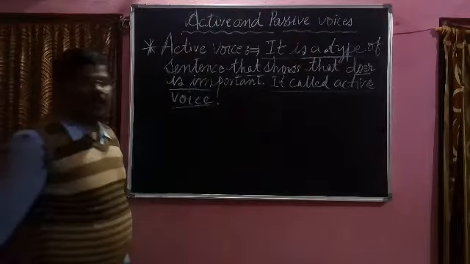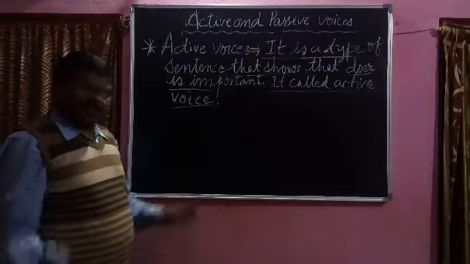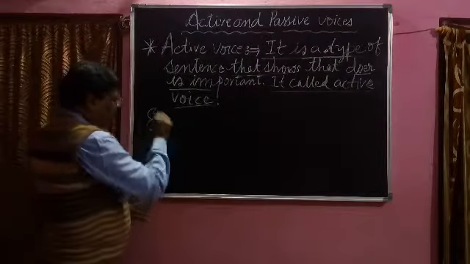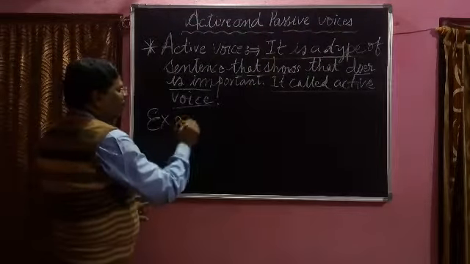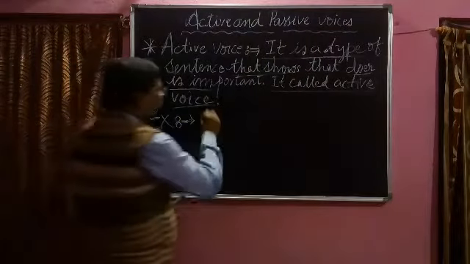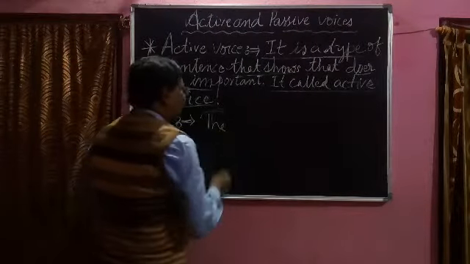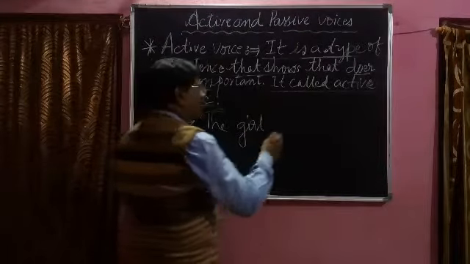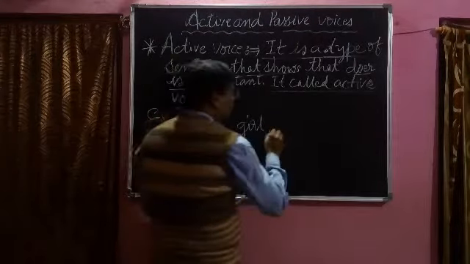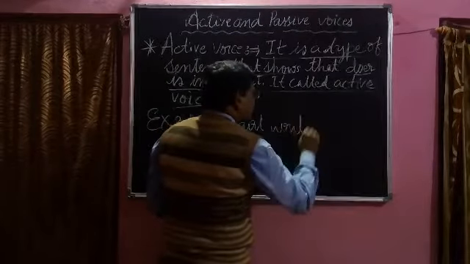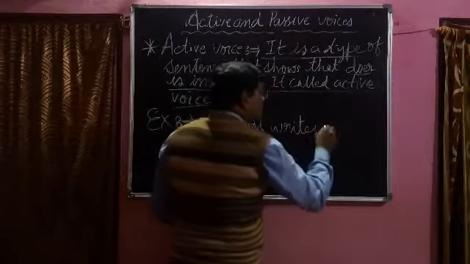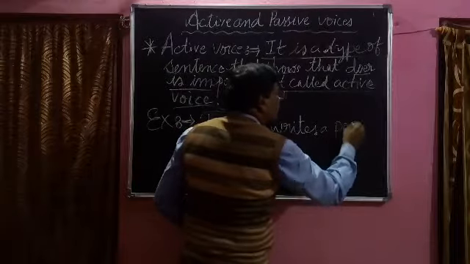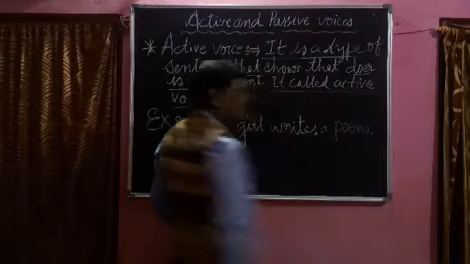Let us understand by seeing a sentence. Example: The girl writes a poem. Full stop.